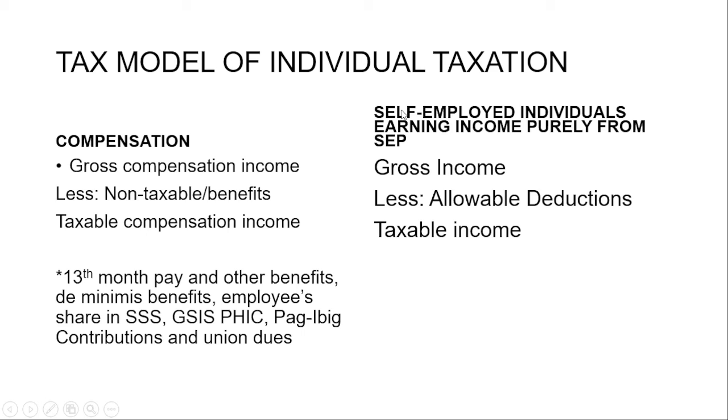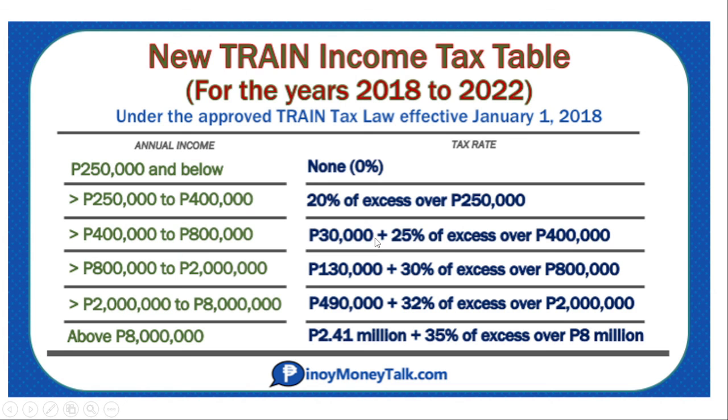If we are self-employed, earning purely from self-employed or earning from profession, so gross income less yung ating allowable deduction is equal sa ating taxable income. So under the TRAIN law, ayan, so we are subjected to the graduated income tax table.